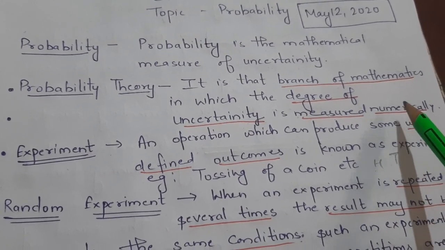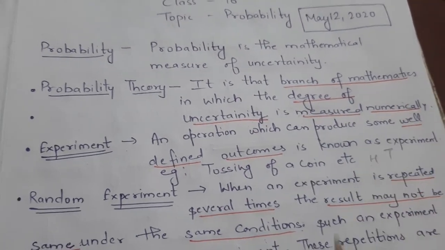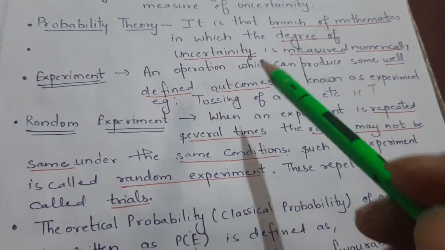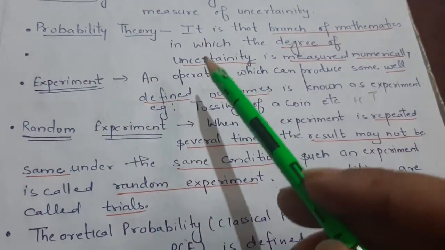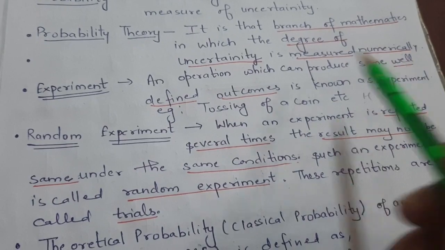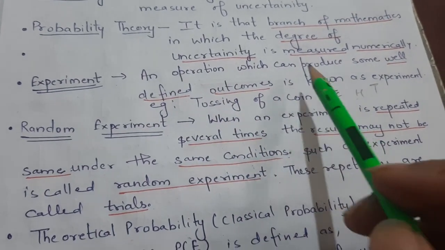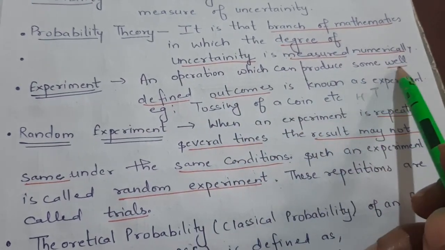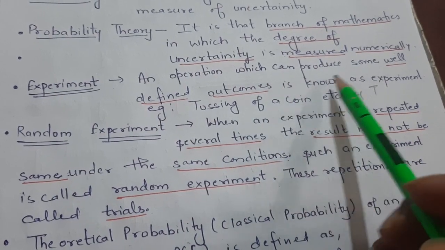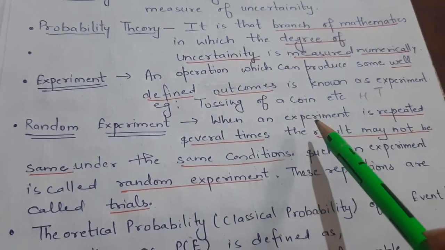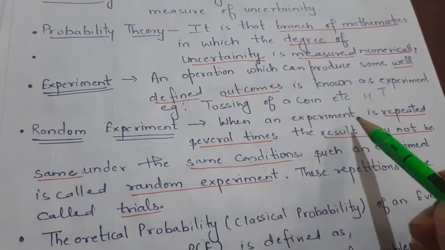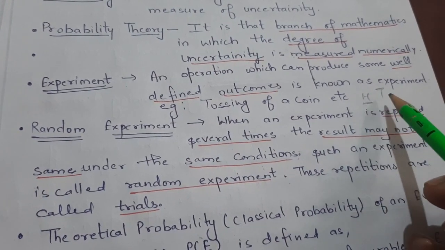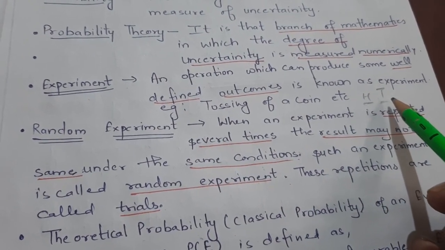Now, before proceeding, we must be aware of some terms. What is an experiment? An operation which can produce some well-defined outcome is known as an experiment. For example, tossing of a coin. When we toss a coin, we get two outcomes only, head and tail.